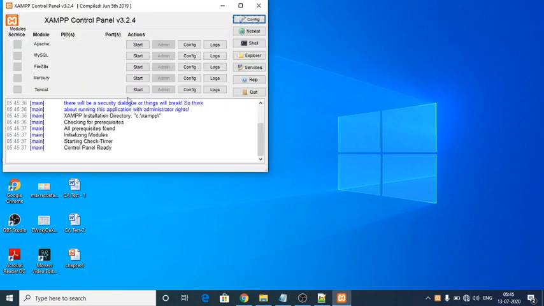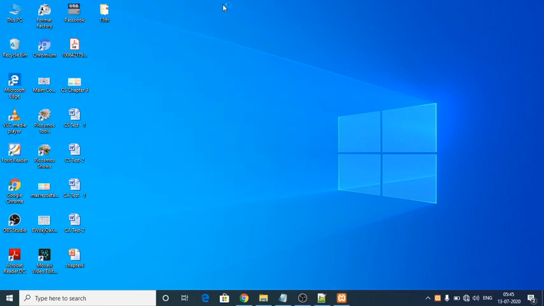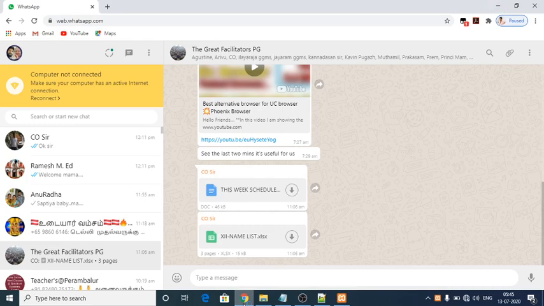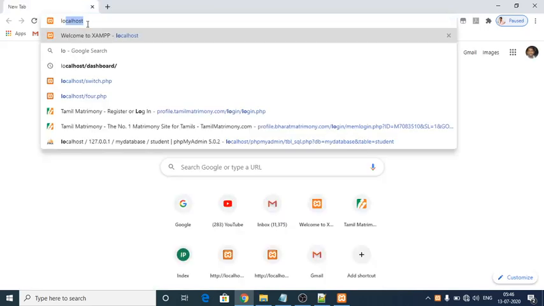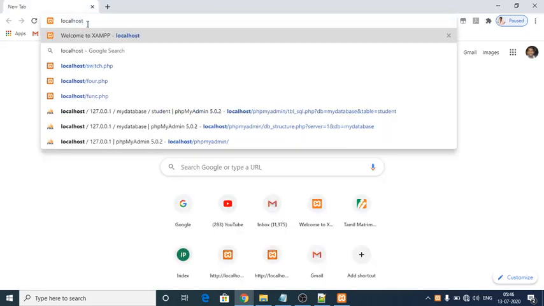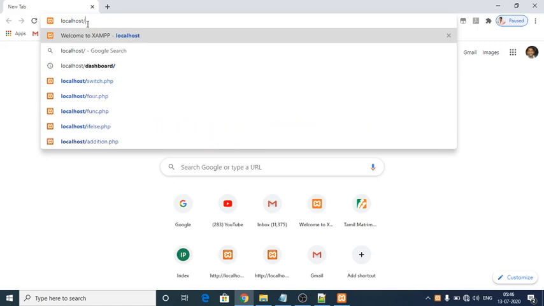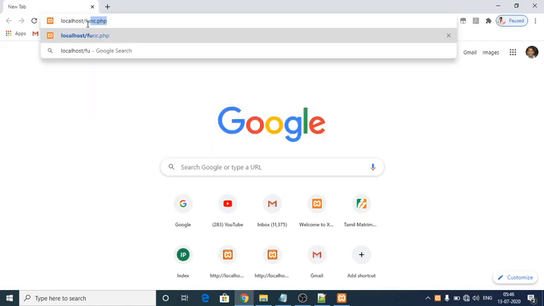After opening the exam server, through Apache only we are going to execute our PHP programs, so we have to start the Apache server here. Please close here, and next open any browser. Here go to localhost, and next give the function name, func1.php.